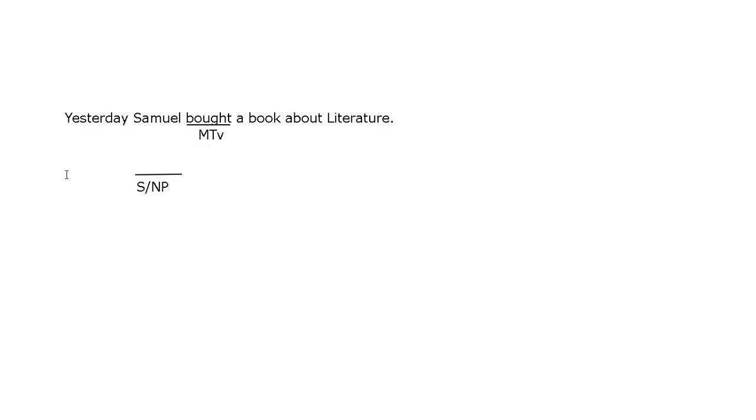And remember we said that what is not subject within a sentence is predicate. So yesterday is part of the predicate, and bought a book about literature is also part of the predicate.